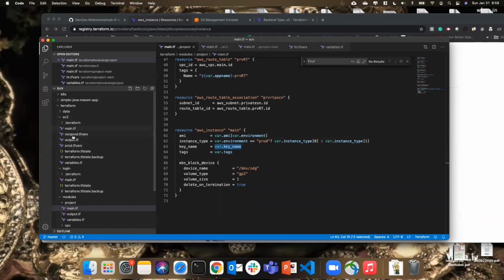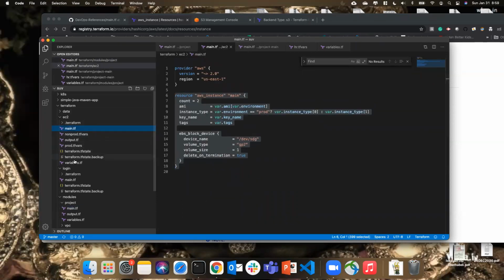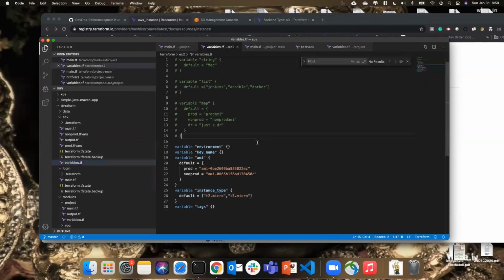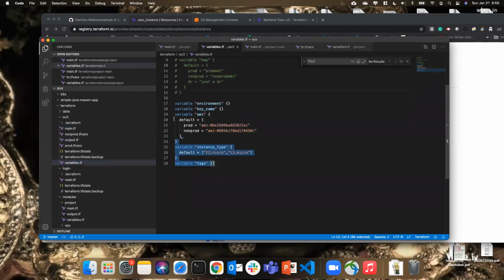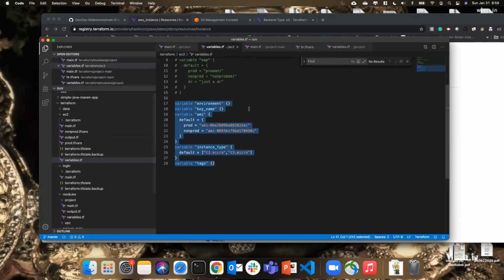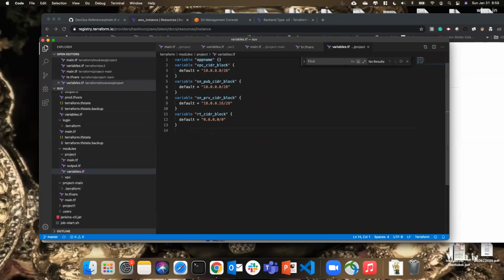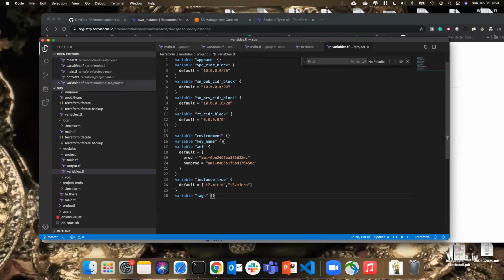We already have these variables here, right? Not this one, this is a project. Project variables are here. So environment, key name, AMI, this.